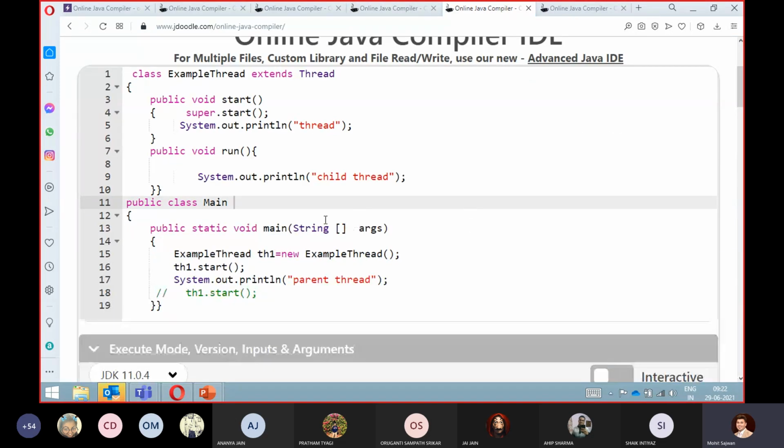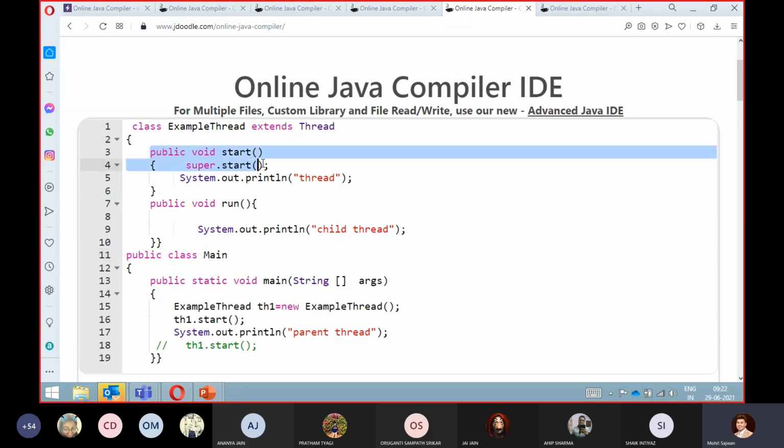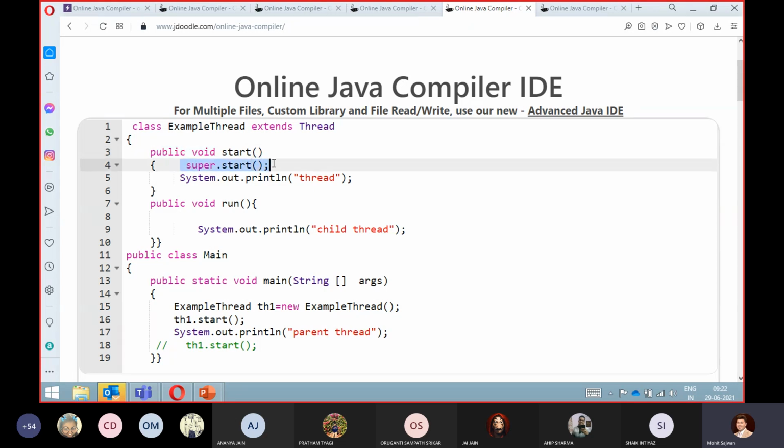Now let's take one more example, and in this example we want to call our parent class, Thread. So can we call our parent class? Yes, we can. You already know about this keyword. That keyword is your super keyword. So see how we are using the functionality of these keywords. Now you already have an idea about the entire thing.